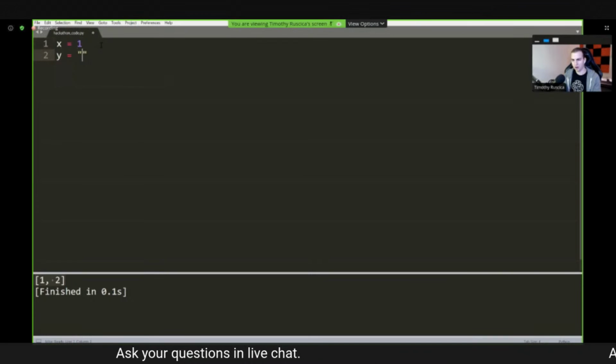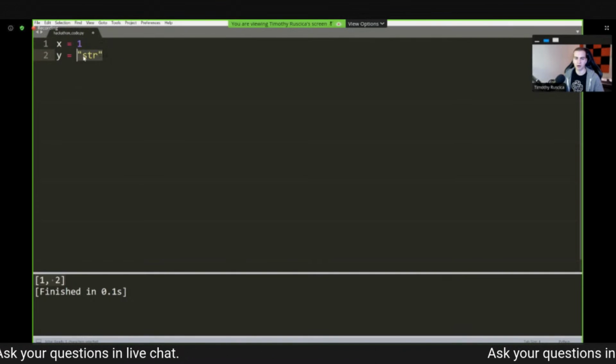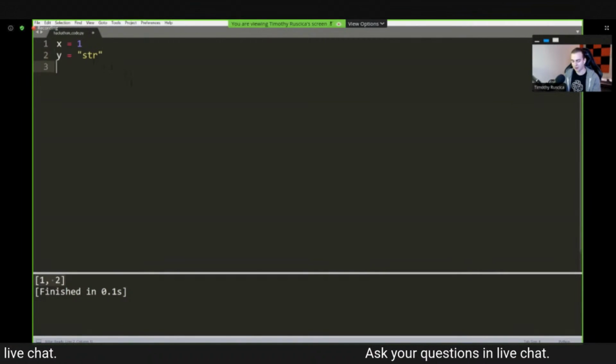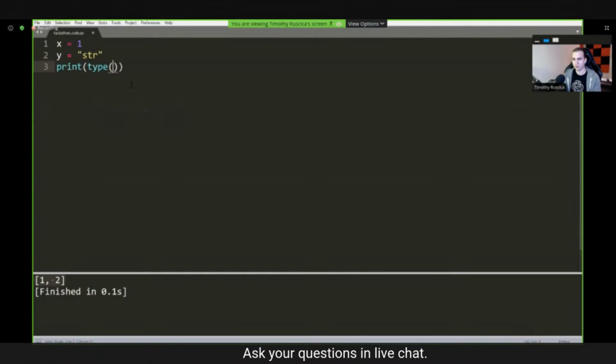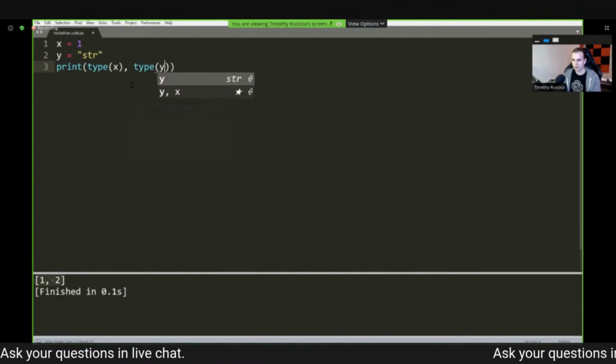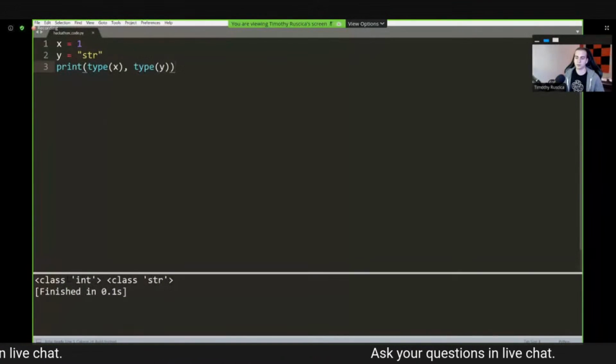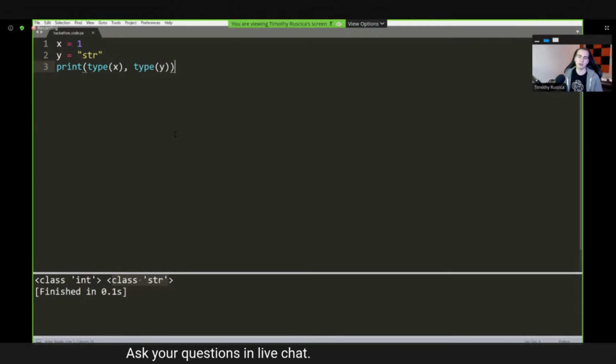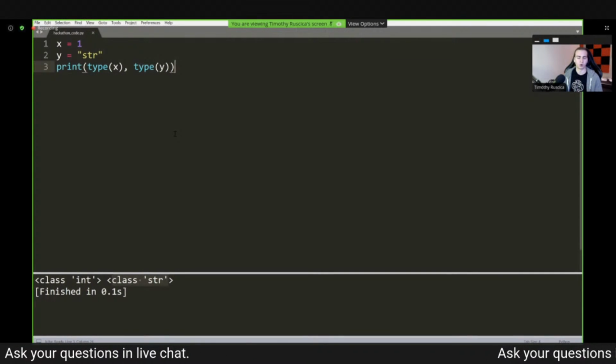Now, if we have a look at the variable y, we can see that this is a string, right? This is of type string. Just to prove to you that I'm not lying, I will quickly print out the type of these variables. So we'll print out the type of x and the type of y, and notice that we get class int and class string.